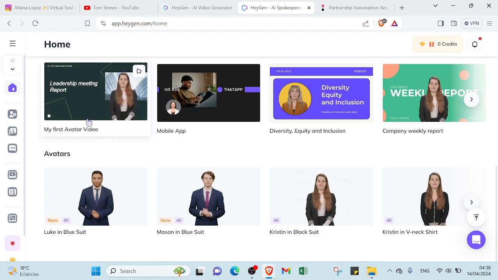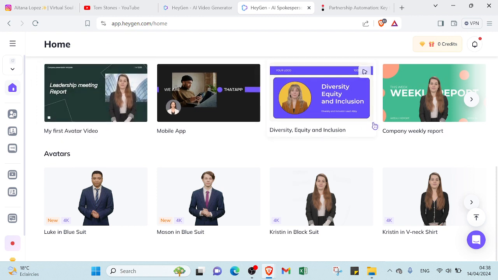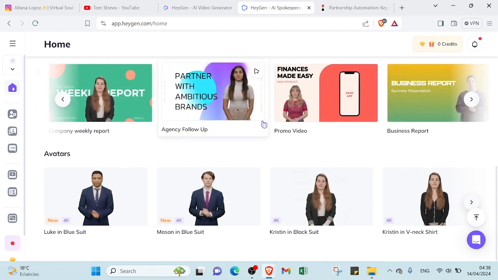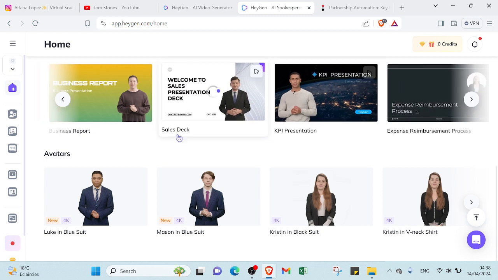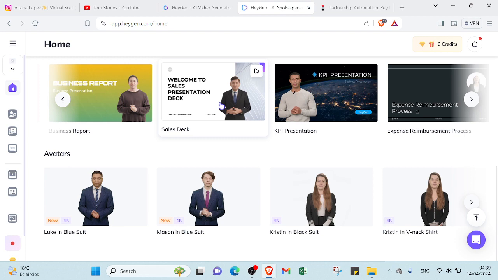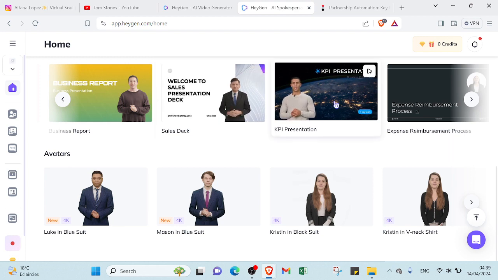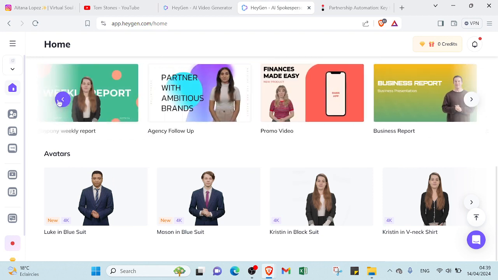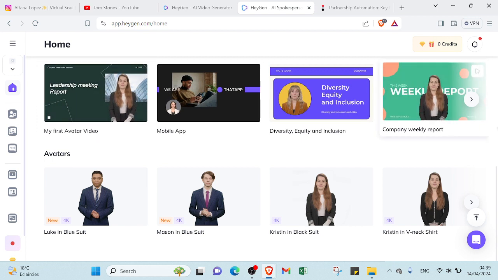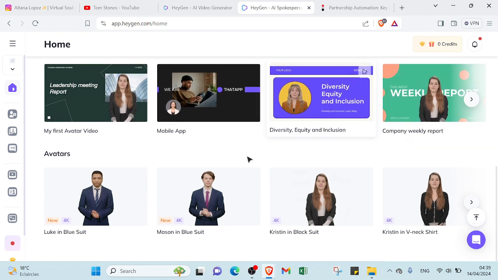And if we scroll down over here, you'll find templates with various topics. As you can see here, we have agency full web, promo video, business report. So you can find various topics with various AI characters. You can find a lot of them, and that helps you to improve your template if you already have one, so you can choose which one you want and get started with.